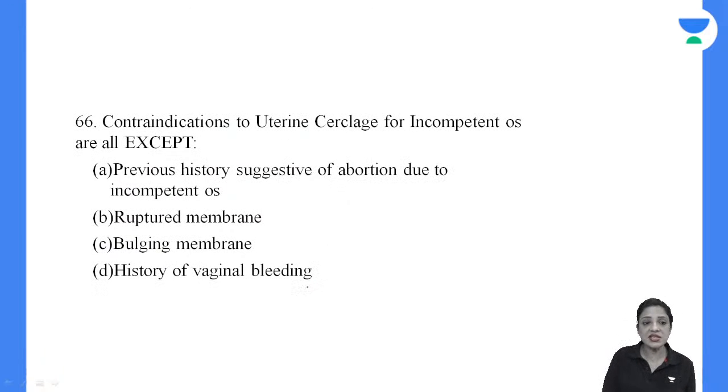Next, coming to 66, contraindications to uterine cerclage for incompetent cervix are all except. One of them is not a contraindication. Previous history suggestive of abortion due to incompetent os, ruptured membrane, bulging membrane, history of vaginal bleeding. Very simple. The options are very simple. 66.